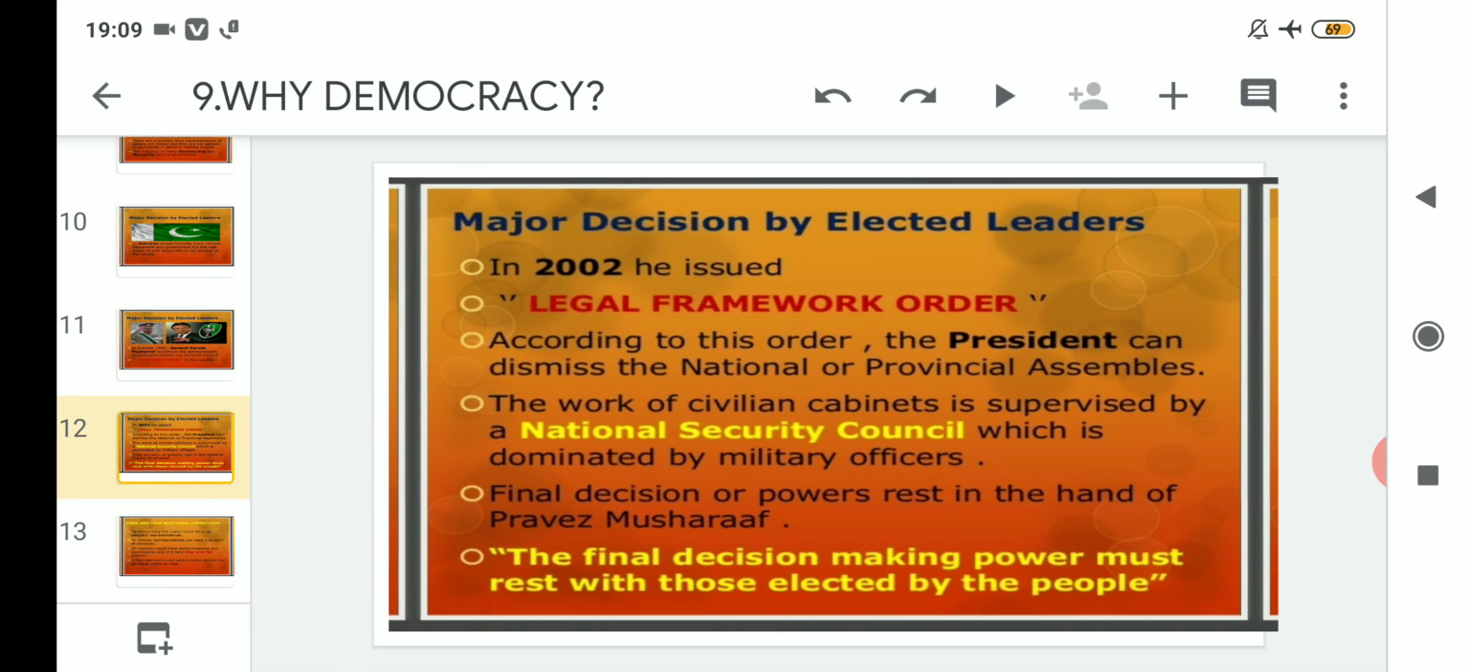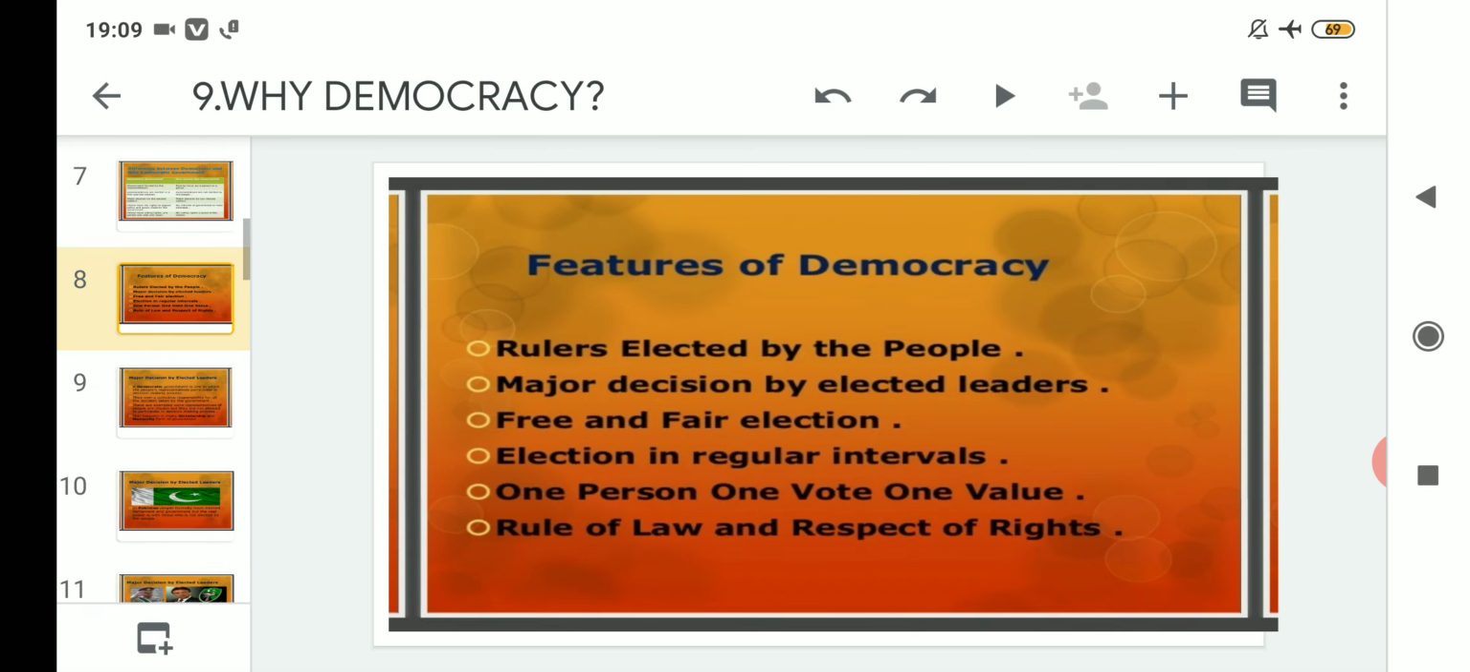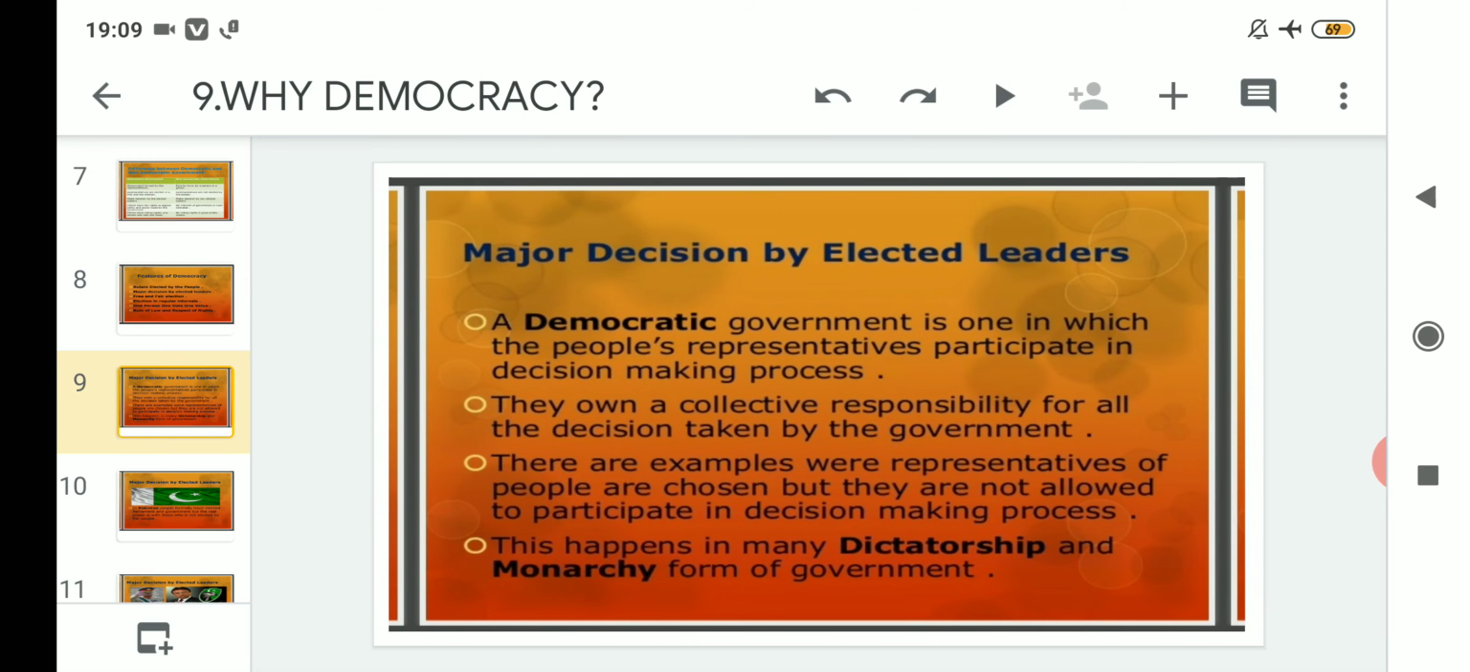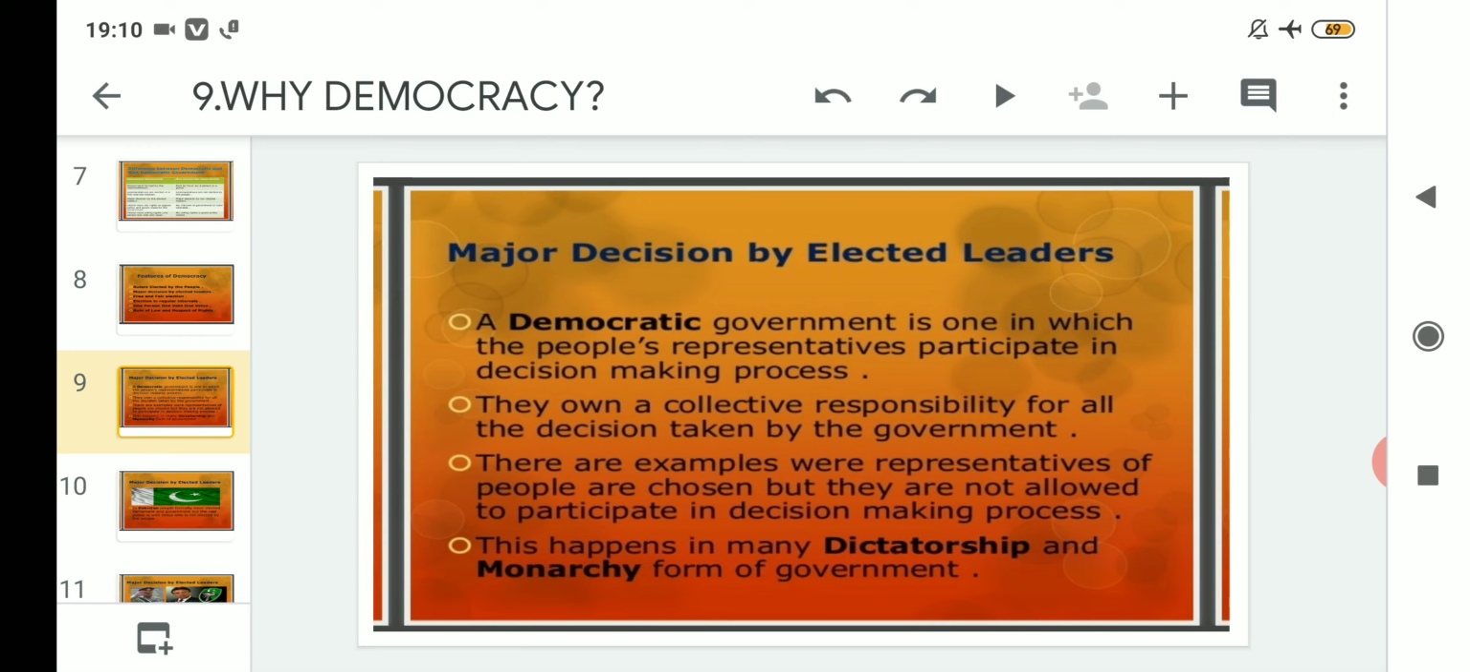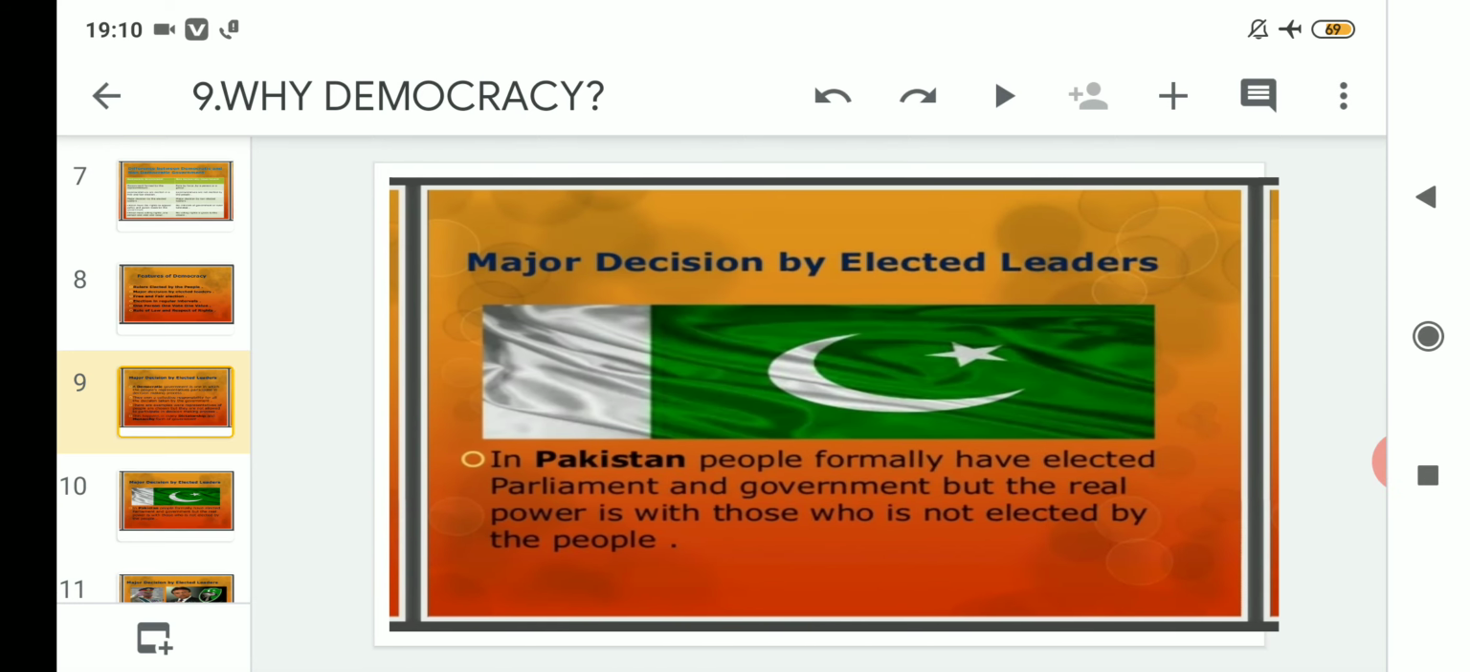So with this I will wind up the class here. In today's topic we read about the features of democracy, and in relation to that we tried to understand the second feature, that is major decisions by the elected leaders, where we read about how a democratic government should be. We also read about those countries where democratic leaders are elected but they are not given the power to actually take decisions, and what happens to those countries.